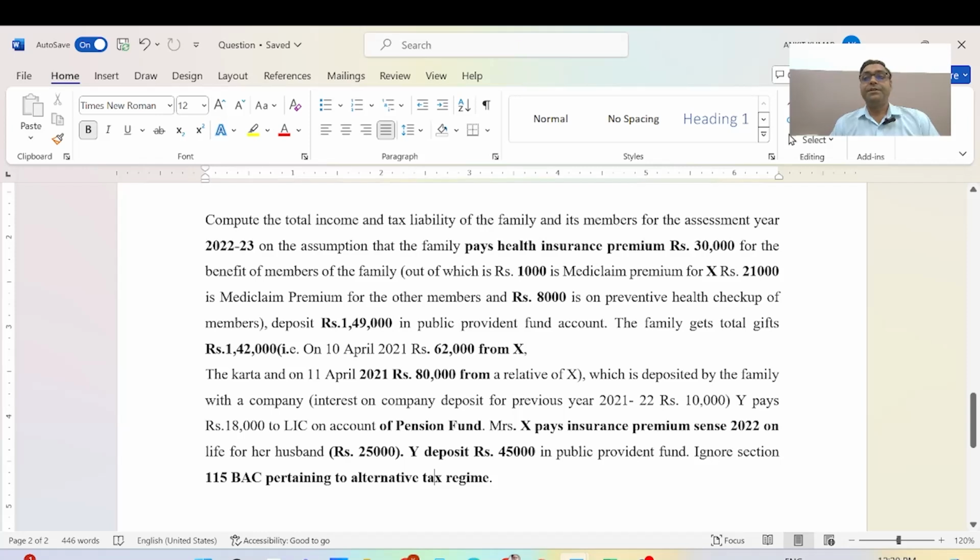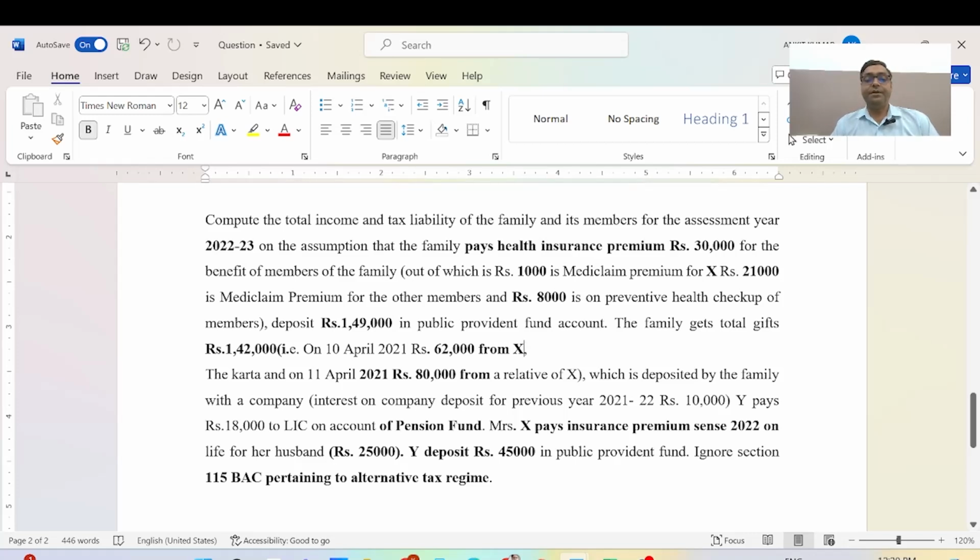The gifted amount is 1 lakh, from the Karta and a relative, which is deposited in the family with a gift interest. Here it is mentioned that the gift is for the family members, assessment year, and medical claim from the funds grants.